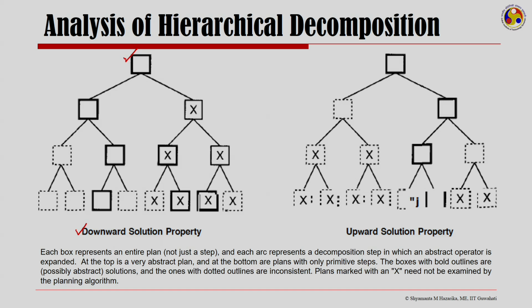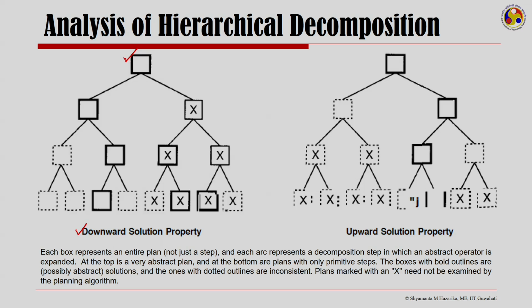Now, the boxes that I have with bold outlines are possibly abstract solutions, and dotted outlines are inconsistent. So, the plans which are marked with an X need not be examined by a planning algorithm anymore.